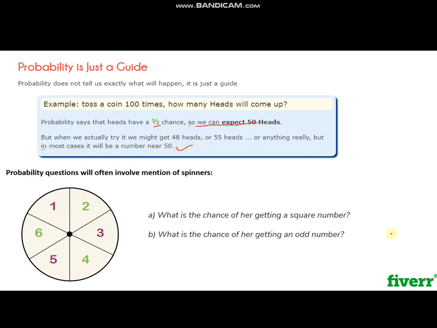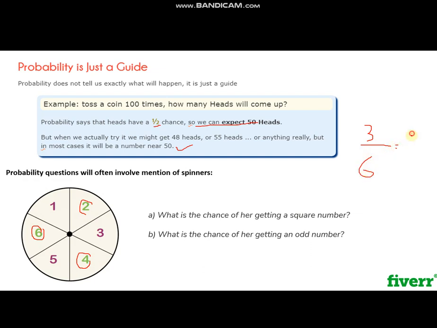This is another simple example, in which we need to find out about a spinner. We want the probability of getting an even number if you play this game. This is an even number, this is an even number, and this is an even number. So there are 3 even numbers, and the total count of all numbers is 6.